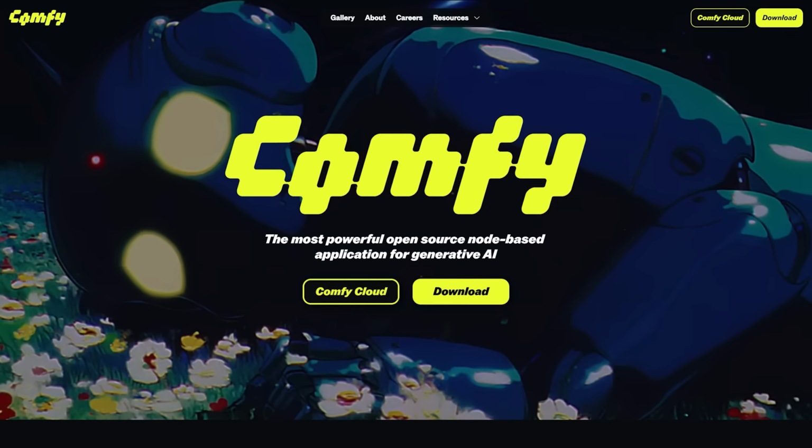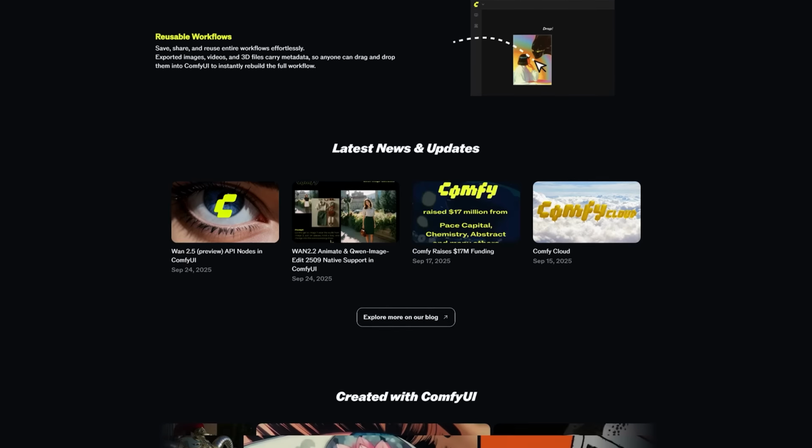If you want to use it for free, there's a GitHub repo that I've pasted in the description. You can check it out. You can just clone the repo and you can run it locally as well. The only catch here is that you'll need a system that has a good GPU with at least 24 gigabytes of VRAM, which is usually found in an RTX 4090 or higher. And additionally, you'll need to run it in Comfy UI, which if you haven't used before, does have a bit of a learning curve.